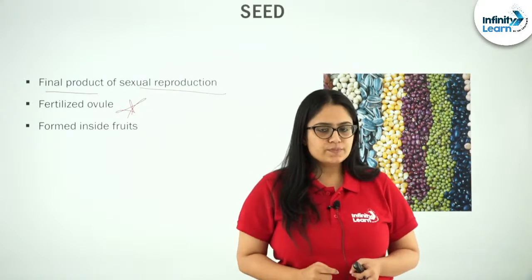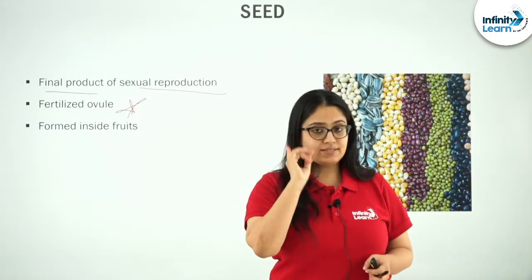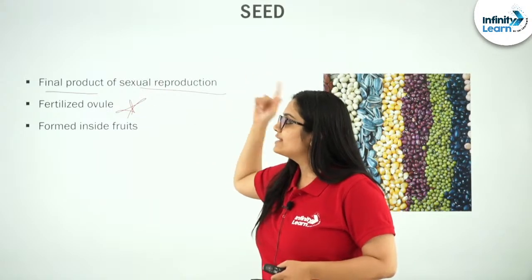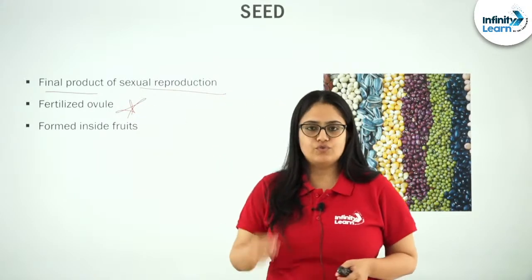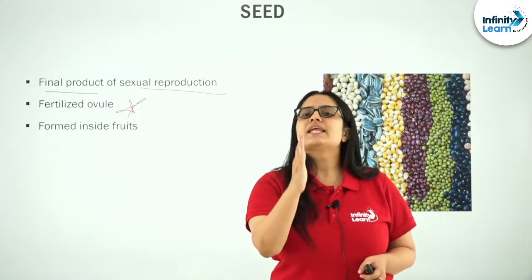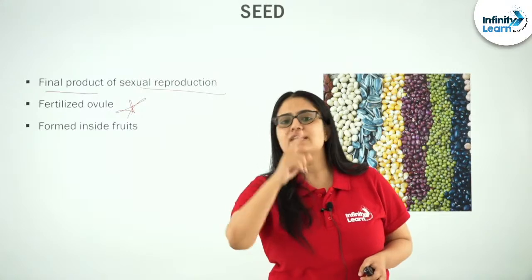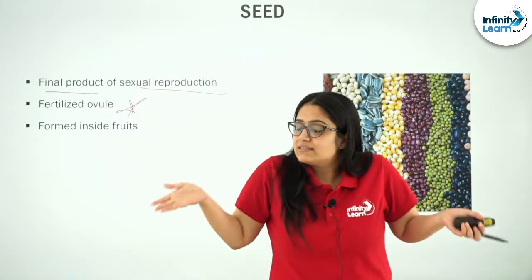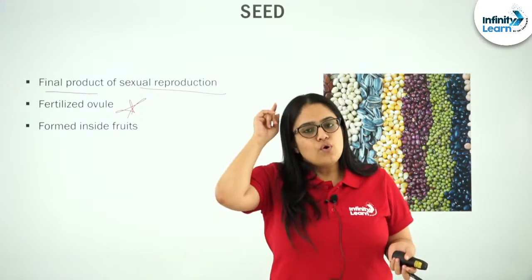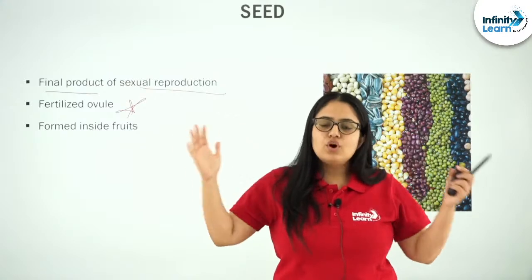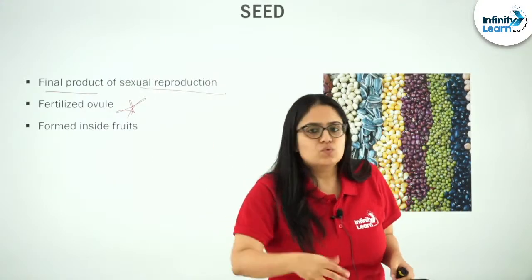These were the parts that we discussed when I was explaining ovule. So see students, listen to this very carefully. I'm trying to make you understand why we are calling seeds fertilized ovule. So remember, inside an ovule there is what? There is an embryo sac. Inside the embryo sac, what is there? There is the female gamete, that is the egg cell, right? So when this embryo sac or the ovule gets fertilized, what does that mean?